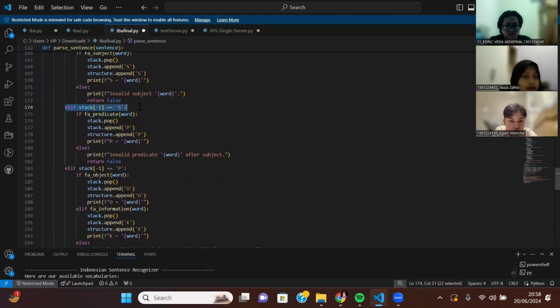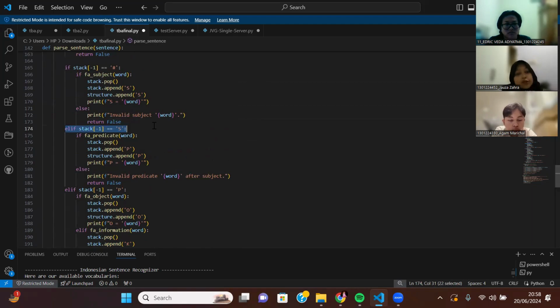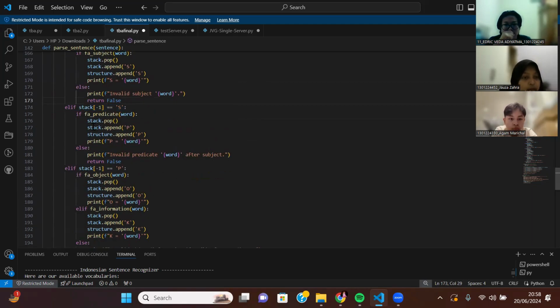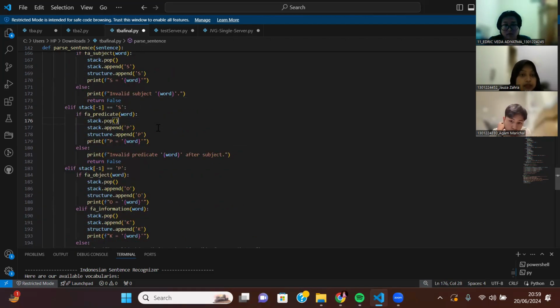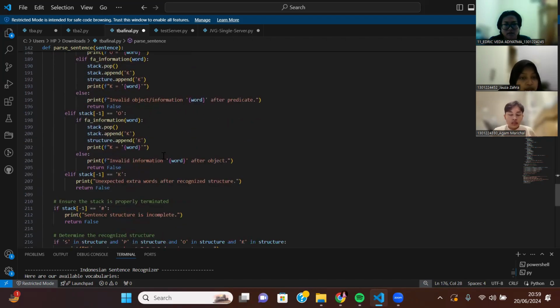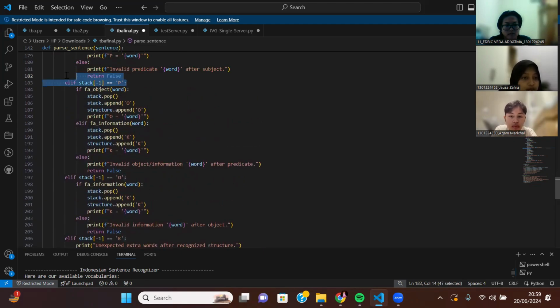And then after we push the S, we can recognize S, and then we push P if the next word is in the predicate token recognizer. So it will go the same as subject, but with different data, with different words. And then it will go the same until the information, except that if we have P here, if the next word is object, then it will push in O. If the next word is K, then it will push in K.